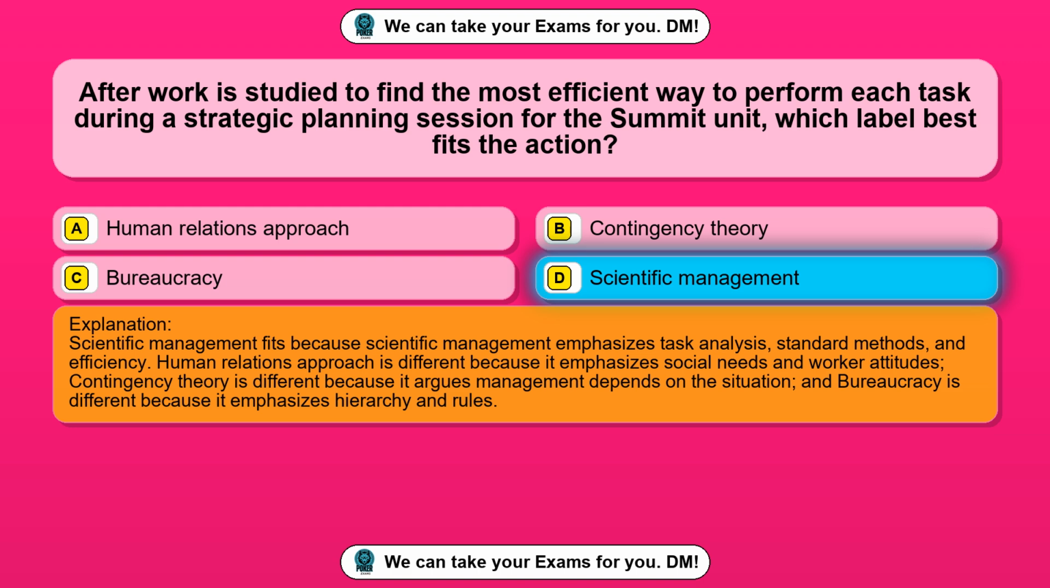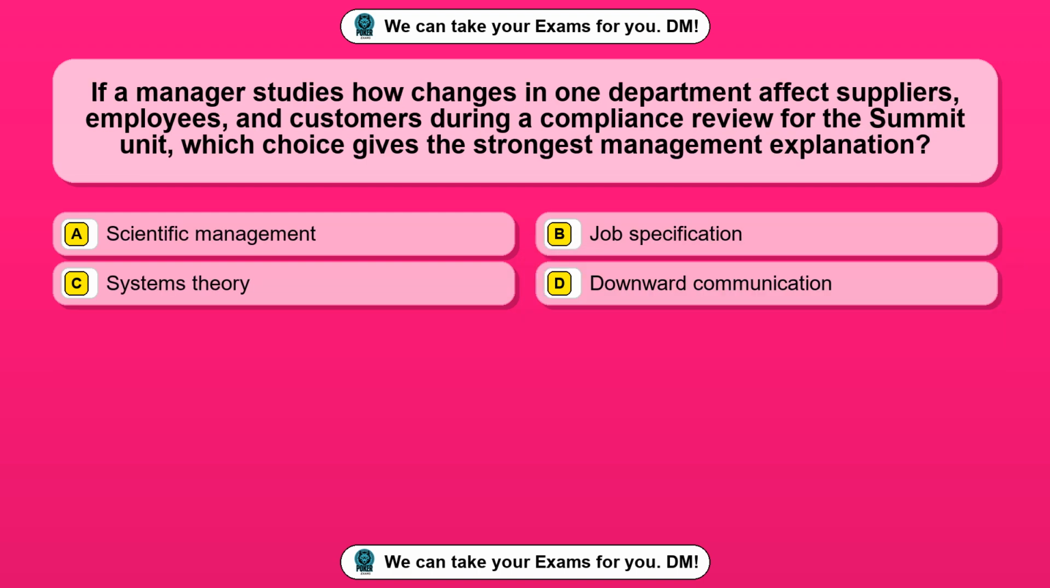Question 6. If a manager studies how changes in one department affect suppliers, employees, and customers during a compliance review for the Summit unit, which choice gives the strongest management explanation? Option A, scientific management. Option B, job specification. Option C, systems theory. Option D, downward communication. The correct answer is option C, systems theory.